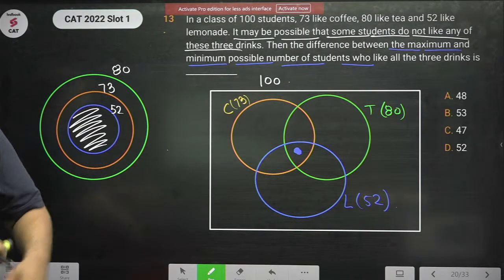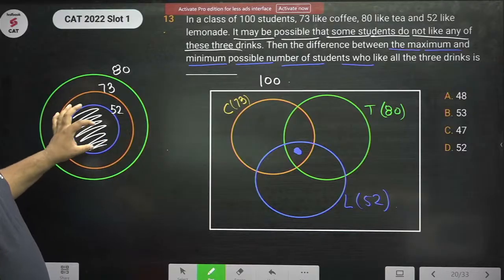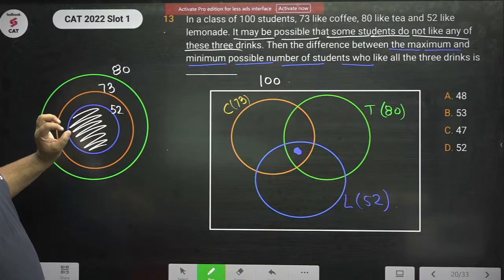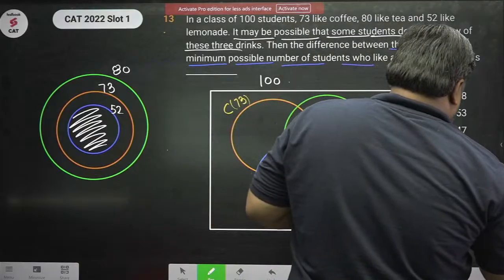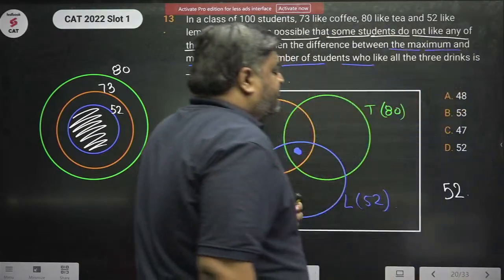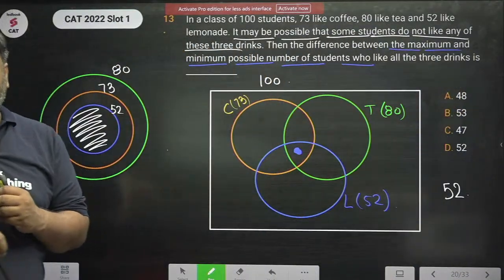So the maximum area possible is the entire lemonade circle. So the maximum possible is 52. Sorted.